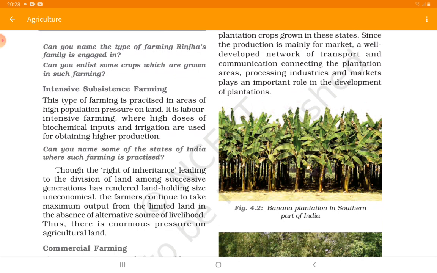The right of inheritance leading to division of land among successive generations has rendered landholding size uneconomical, yet farmers continue to take maximum output from the limited land in the absence of an alternative source of livelihood, and hence there is enormous pressure on the agriculture land. And because we are using all these methods day by day, the pressure on the land is also increasing.